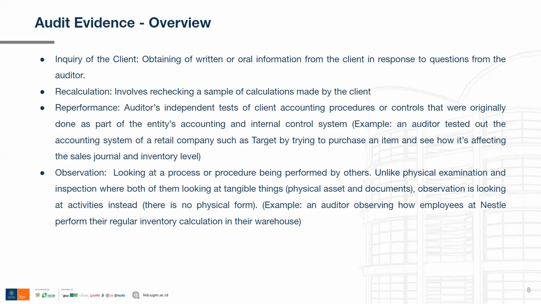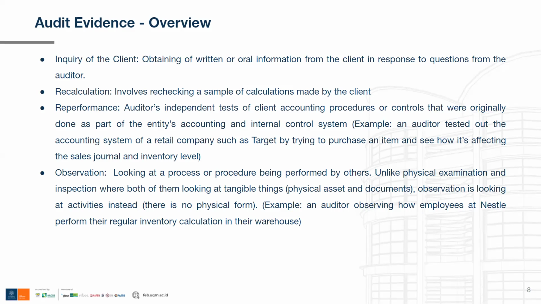The next one is recalculation. It is pretty straightforward. It involves rechecking a sample of calculations made by the client. And the next one is re-performance. It is the auditor's independent tests of client accounting procedures or controls that were originally done as part of the entity's accounting and internal control system. For example, an auditor wants to check the company's accounting system, so he tests the accounting system of a retail company, such as Target, by trying to purchase an item and seeing how the purchase affects the sales journal and inventory level.